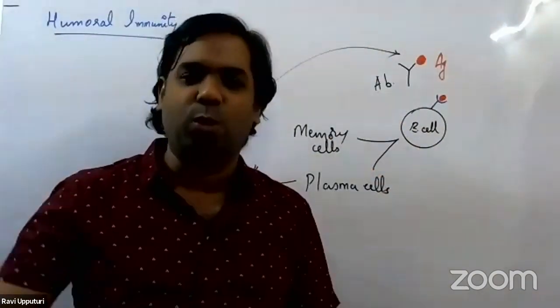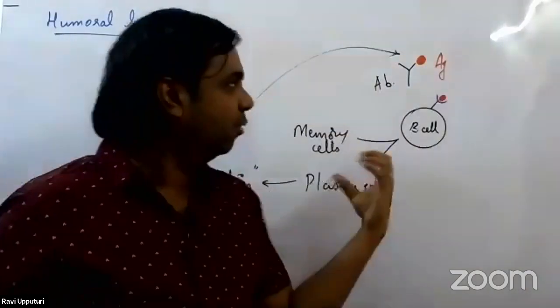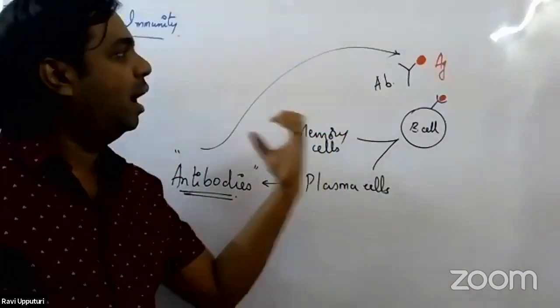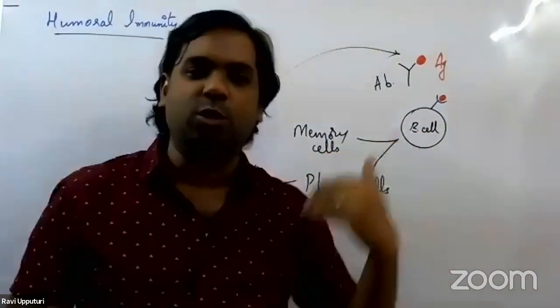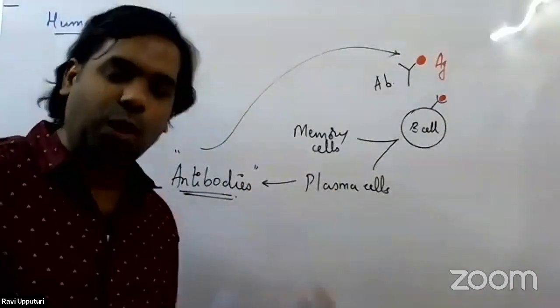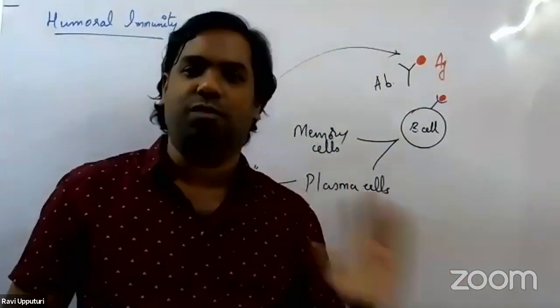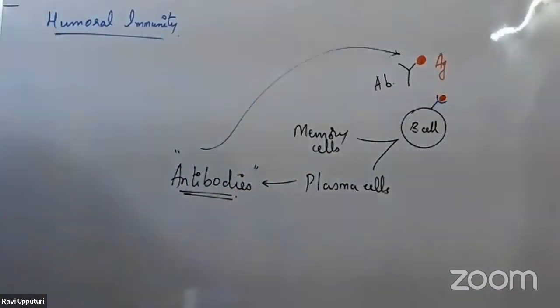There are several ways in which the antibodies would target the antigen. We'll see what those different ways are in a few moments, how exactly the antibodies work in bringing about the destruction of the antigen. This entire process we call humoral immunity, or B cell mediated immunity. Why do we call it B cell mediated immunity?